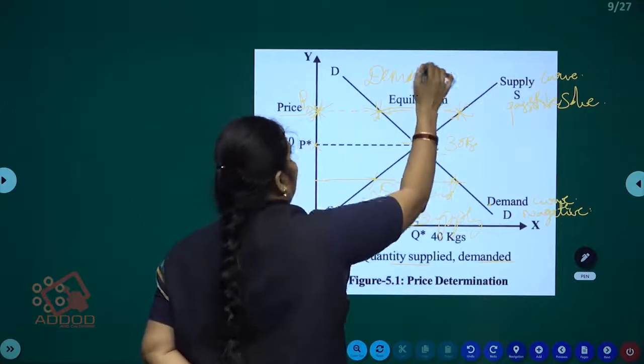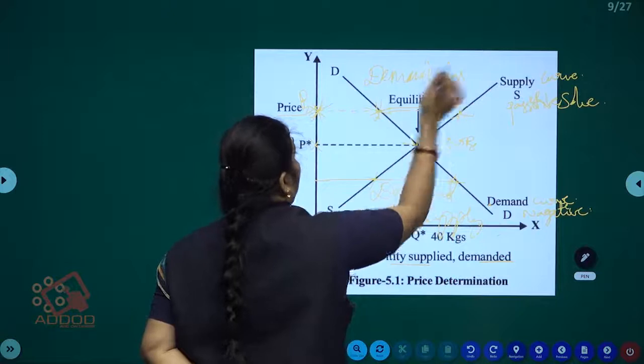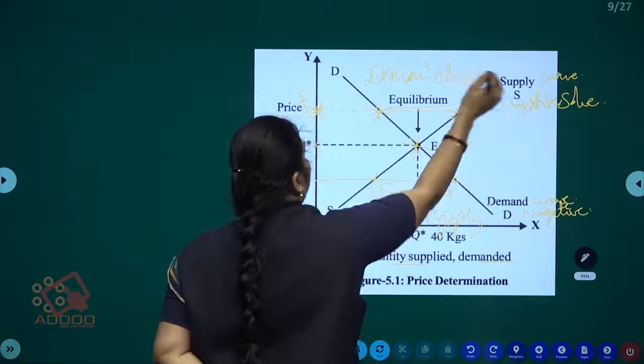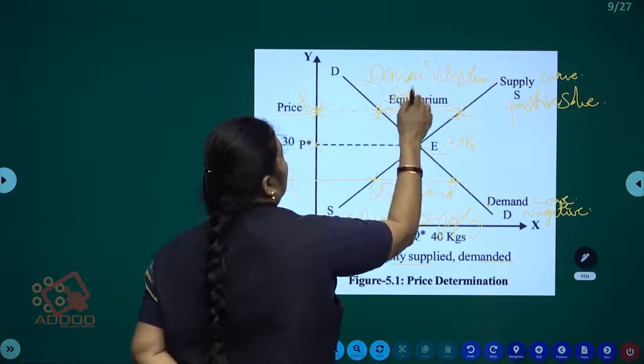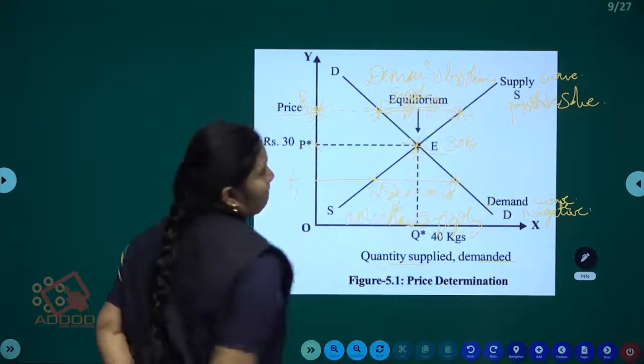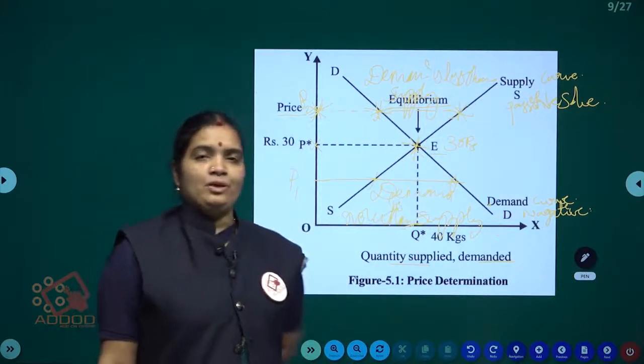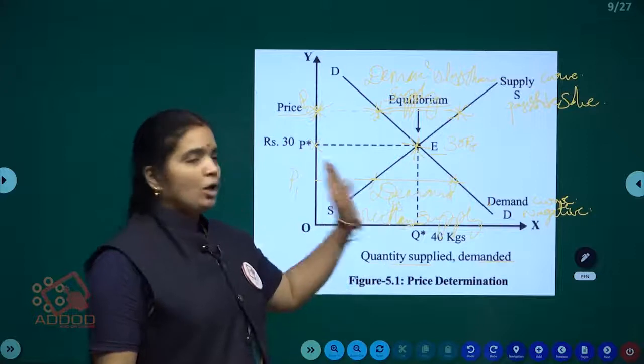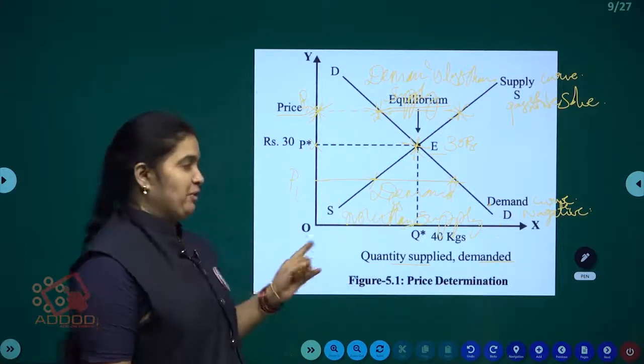Here demand is less than supply. Okay guys, it is a way to write the explanation of price determination under perfect competition.